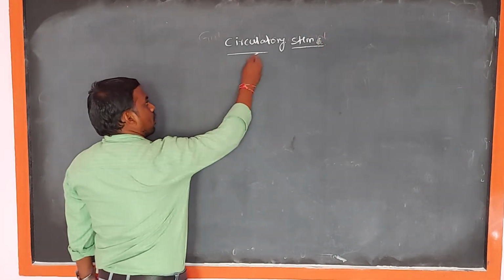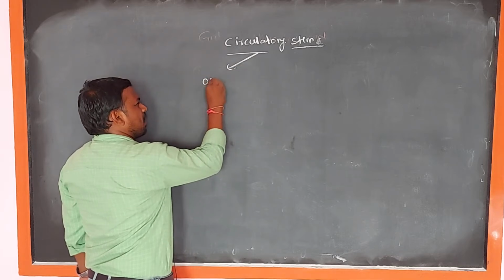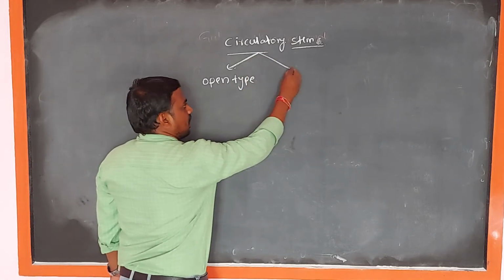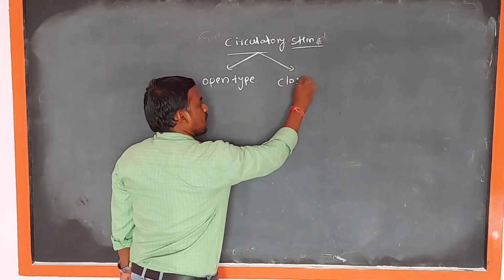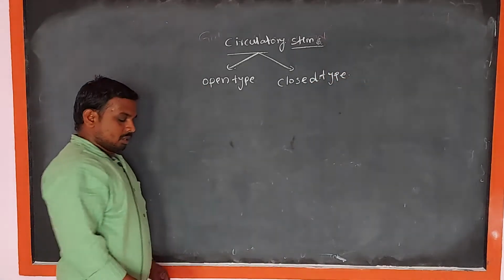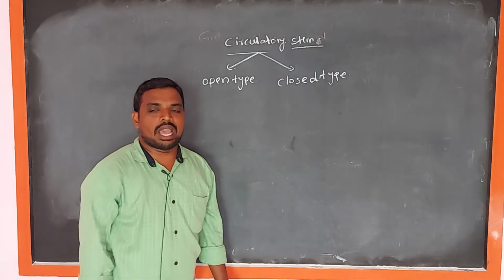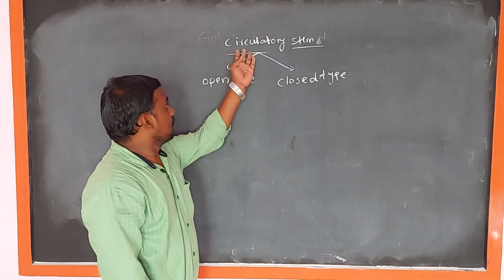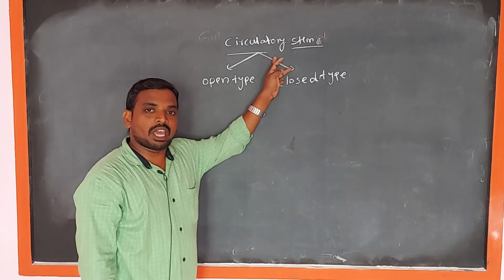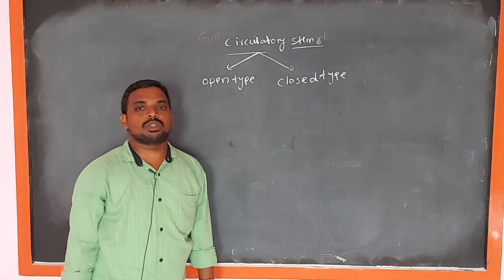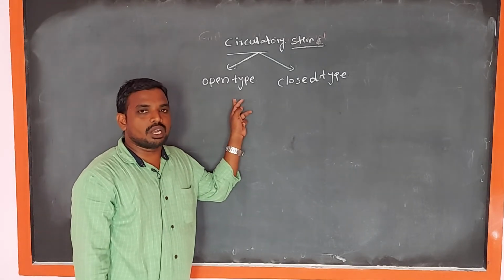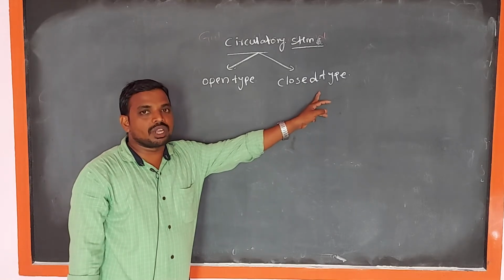They are the open type of circulatory system and the second one is the closed type of circulatory system. In the living world, some animals have the open type of circulatory system, and some animals contain the closed type. What are the differences between the open type and closed type of circulatory systems?